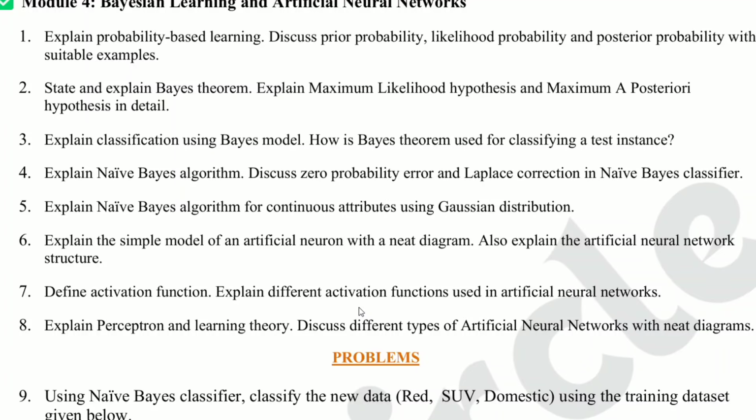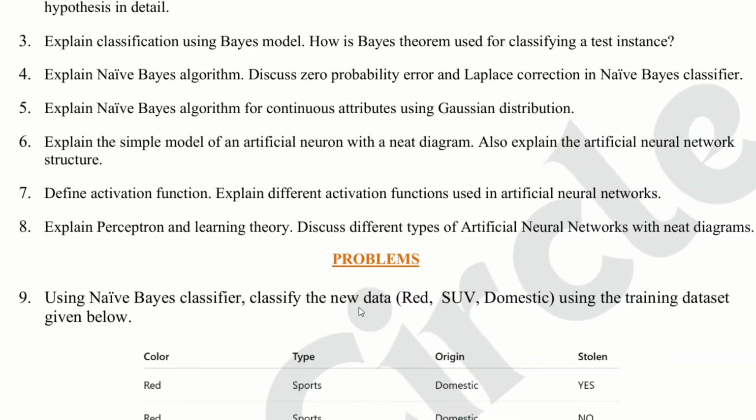Question number 5. Explain naive Bayes algorithm for continuous attributes using Gaussian distribution. This is also important. Focus on mean, standard deviation, and Gaussian probability calculation.